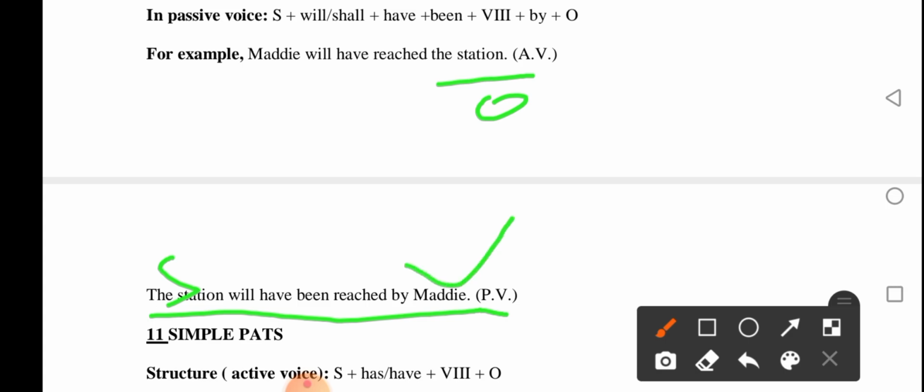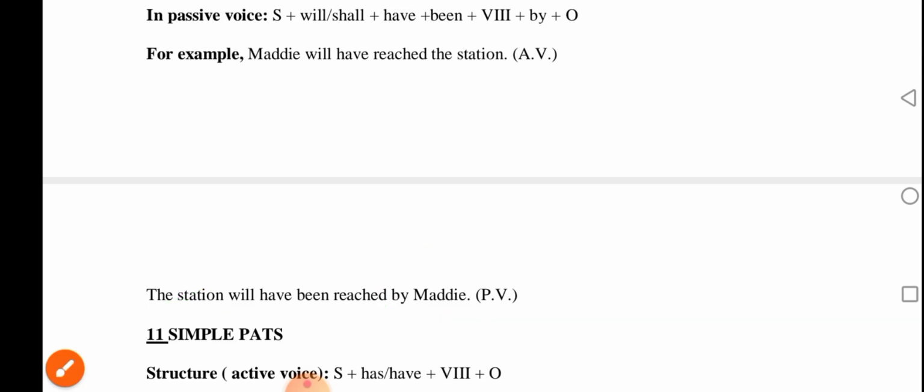But if you don't want to mention the doer of the action and you are talking about a passive voice, you can remove "by" plus the doer of the action, or you can leave the doer of the action. It is optional. The station will have been reached is a sensible statement.